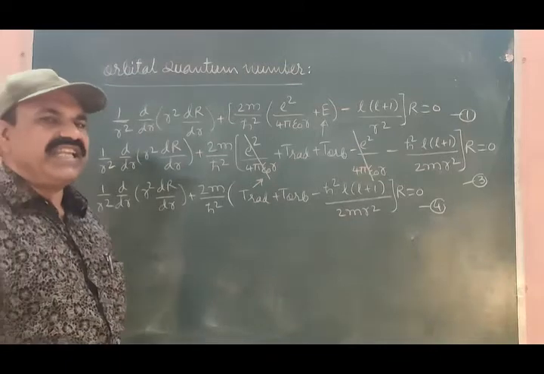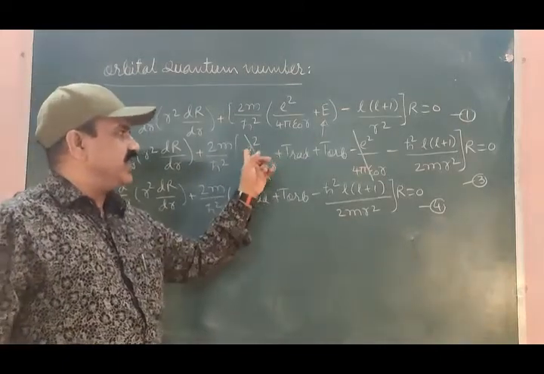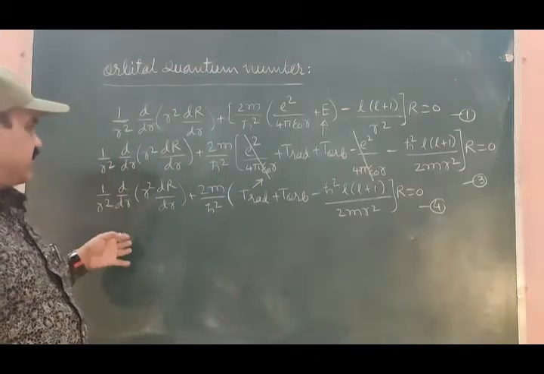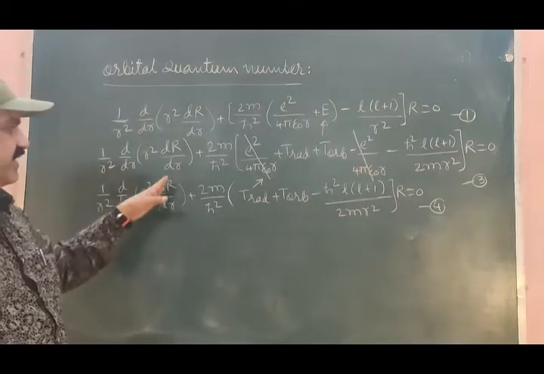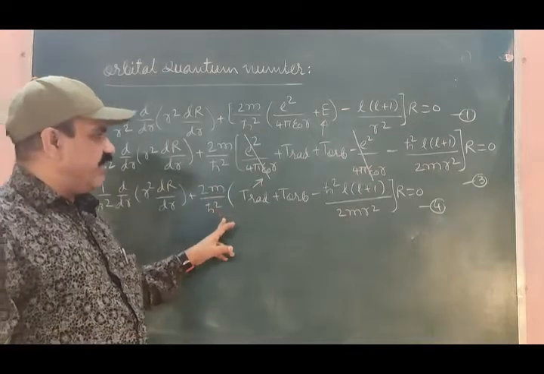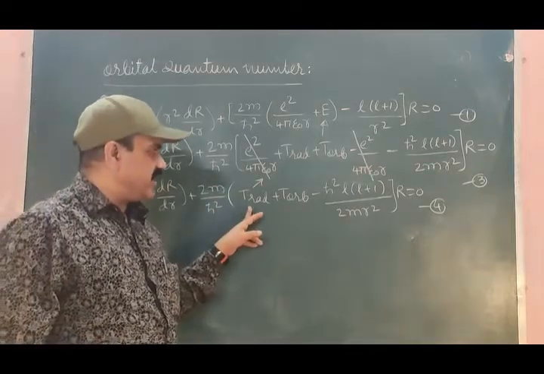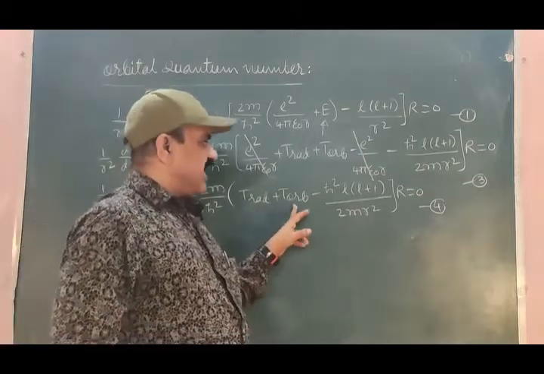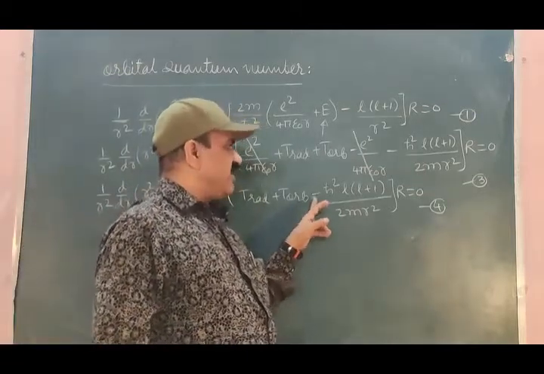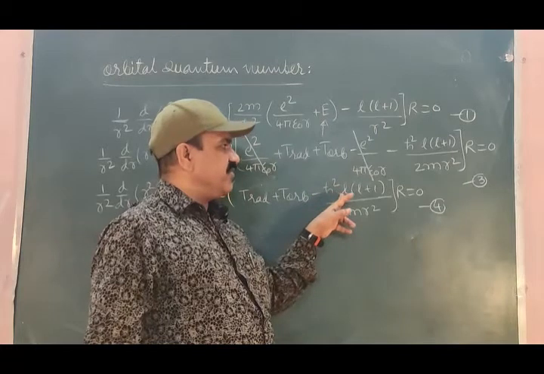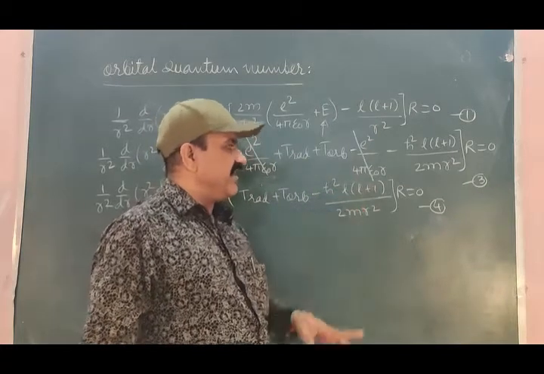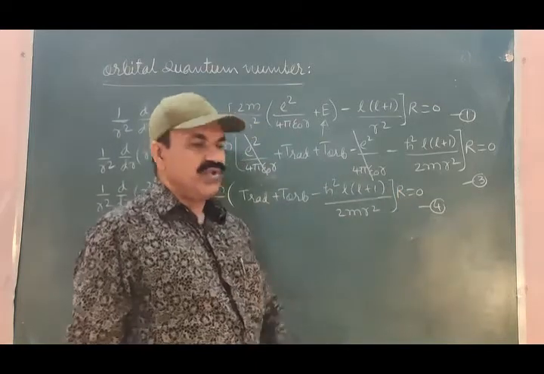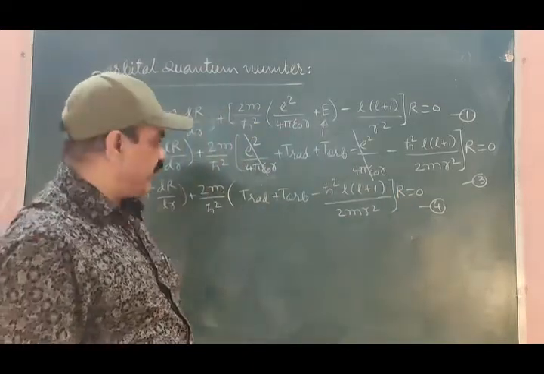After cancelling out the terms, what is left is this: 1 by r square d by dr of r square dR by dr plus 2m by h cross square, kinetic energy for radial motion plus kinetic energy for orbital motion minus h cross square L into L plus 1 divided by 2m r square, into capital R is equal to 0, equation number 4.